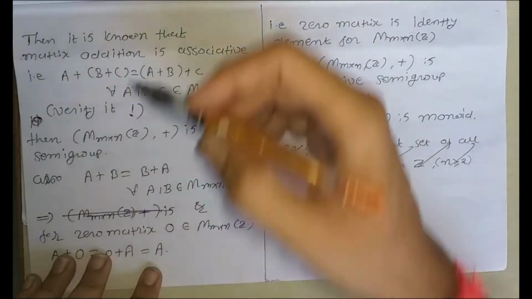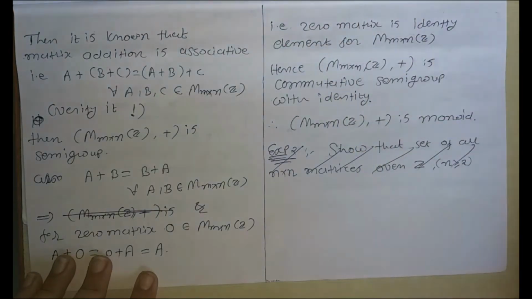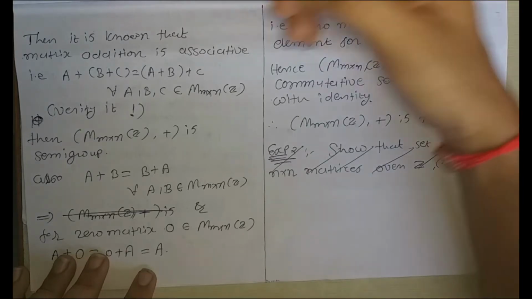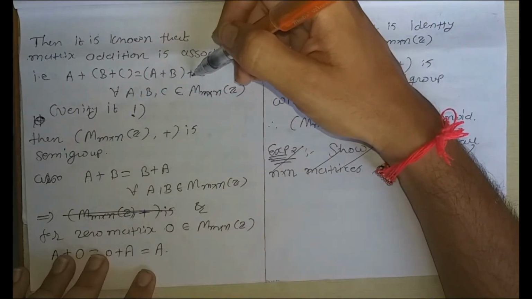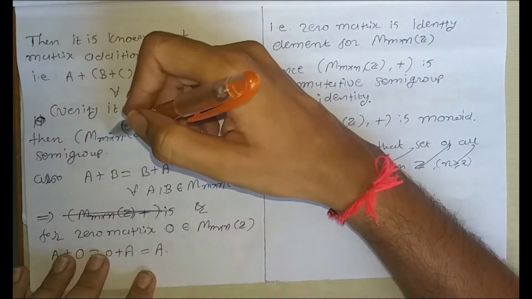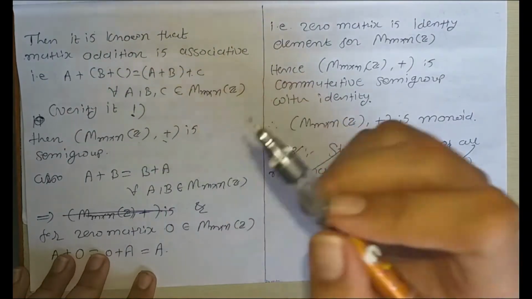So, our definition of semigroup is a non-empty set with an associative binary operation. Here the binary operation is matrix addition, that is associative. So, M m×n(Z) with the binary operation matrix addition is a semigroup.